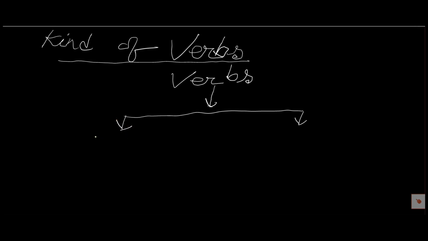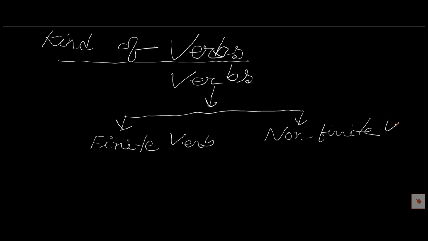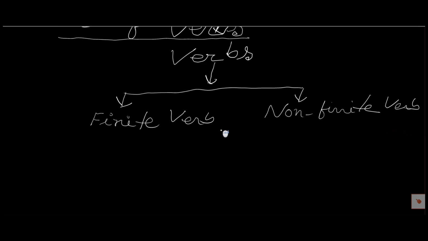Finite verb and non-finite verb. Today we will discuss the finite verb.